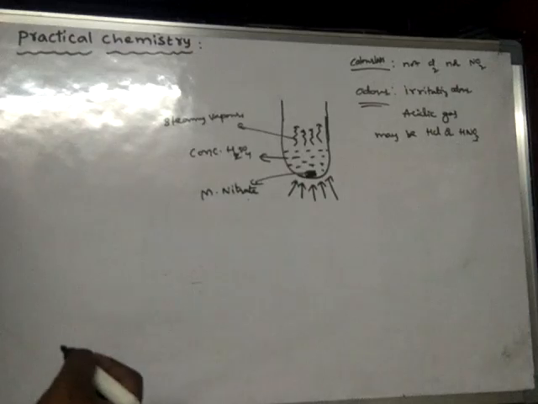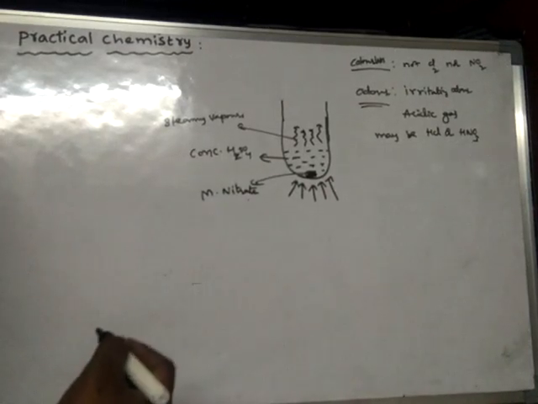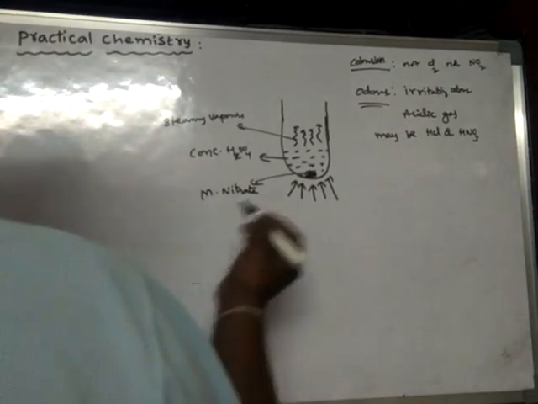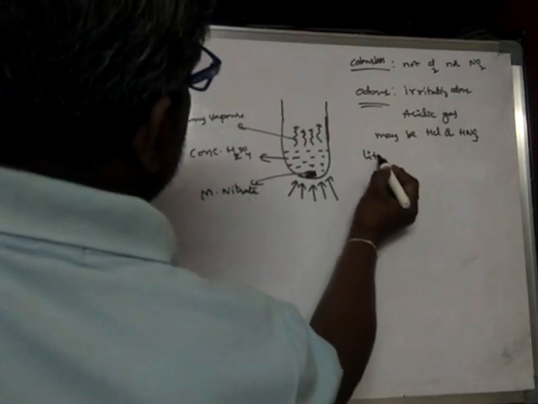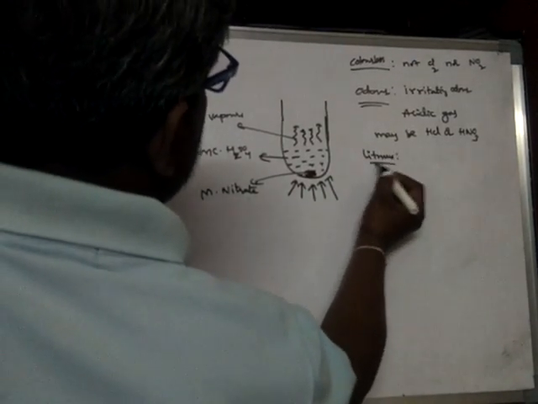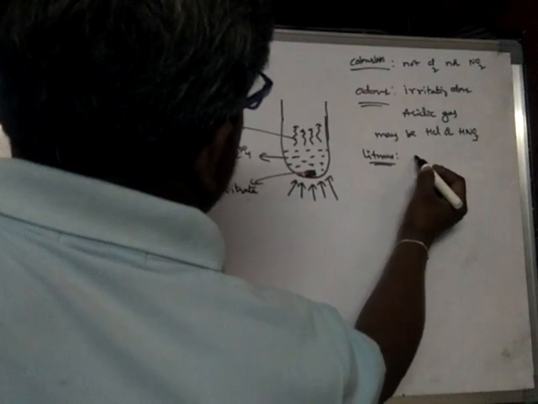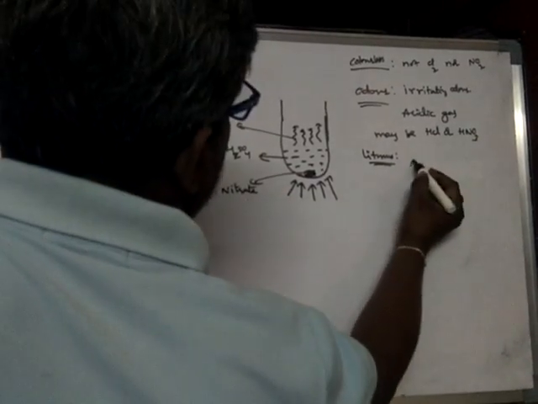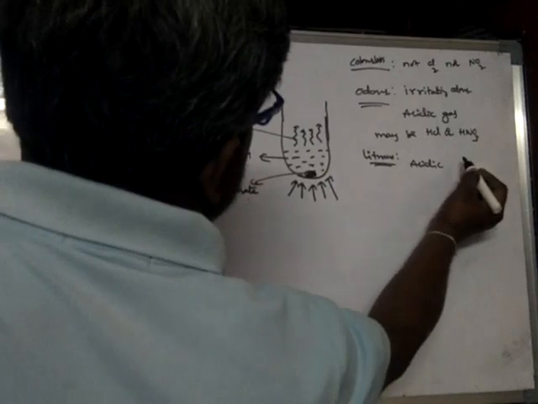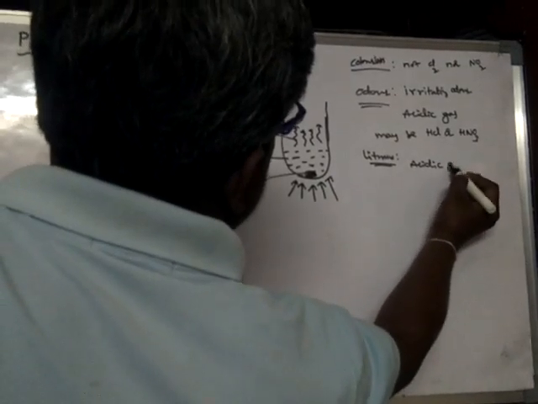And one more thing, it turns moist blue litmus paper red. With the litmus test also, it turns moist blue to red. That means it is an acidic gas. So with the litmus test also it is proved that it is an acidic gas.